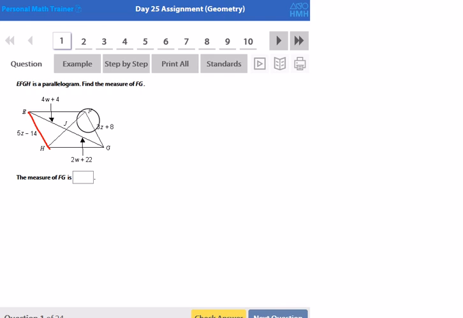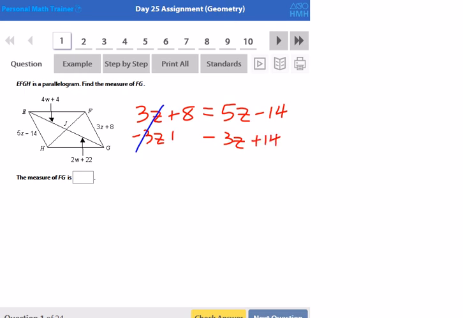So if I want to find FG, so far all they tell me about FG is that its measure is 3z plus 8. Well, that 3z plus 8 would be equal to 5z minus 14. So minus 3z, minus 3z. All the z's go to the right. So plus 14, plus 14. So I get 22 is equal to 2z. So divide by 2, and z is 11.